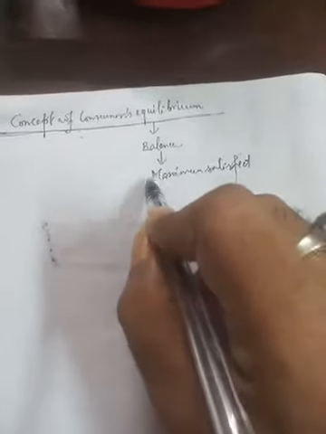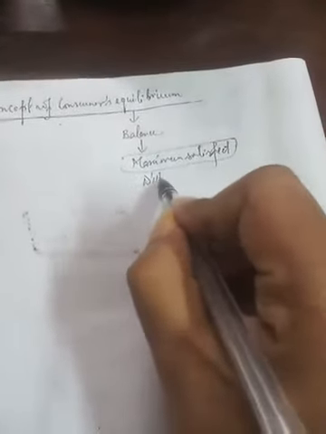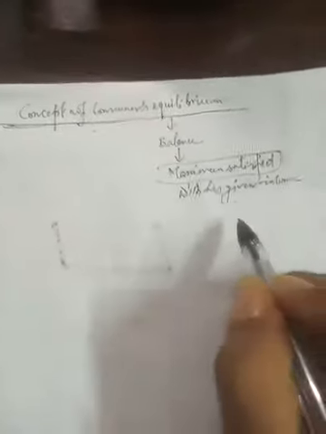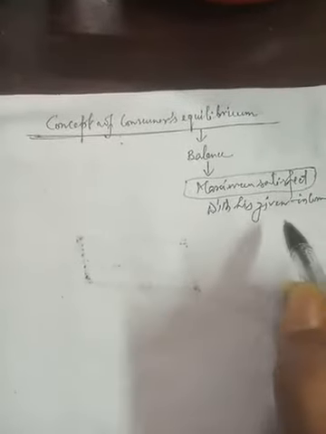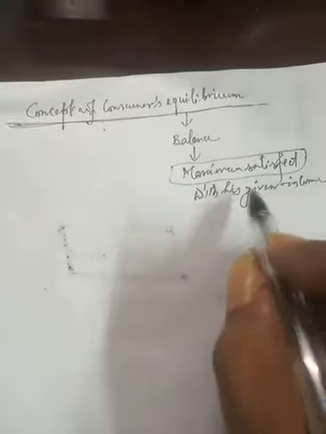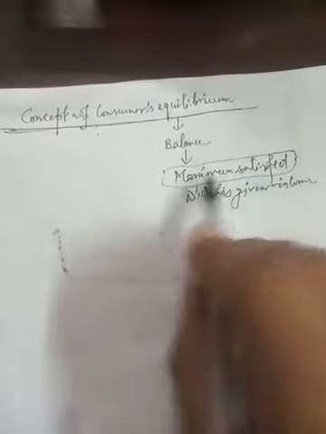He or she has no tendency to change it, because at this point he gets maximum satisfaction with his given income. That is why it is called consumer's equilibrium. Consumer equilibrium is the position where the consumer gets maximum satisfaction out of his given income, and he has no tendency to change his expenditure.